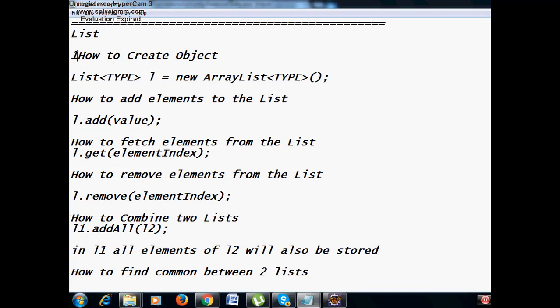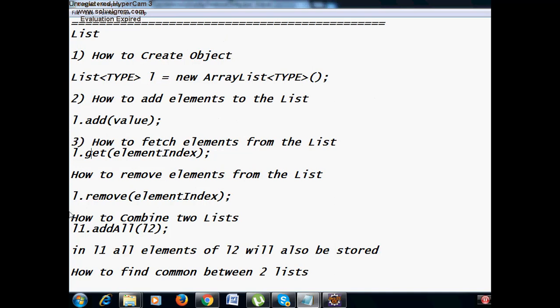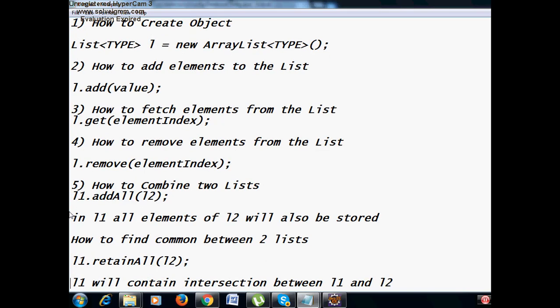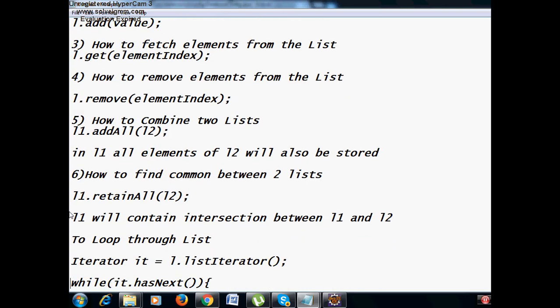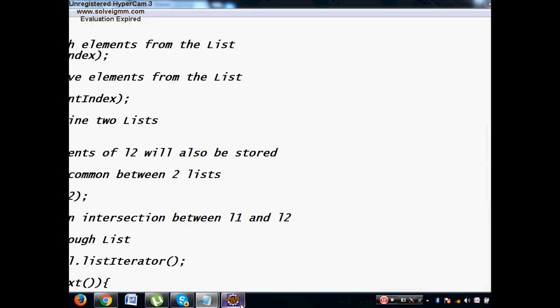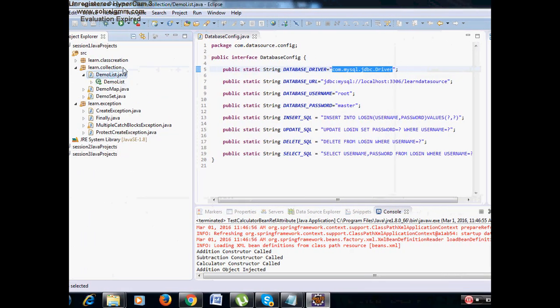Okay, that is point number 1. Point number 2, printing. You can use System.out.println, the same thing. System.out.println is used to print any kind of object. Now point number 6, then after that point number 7. Therefore 7 points we have to remember. Now let us go and see those 7 points.